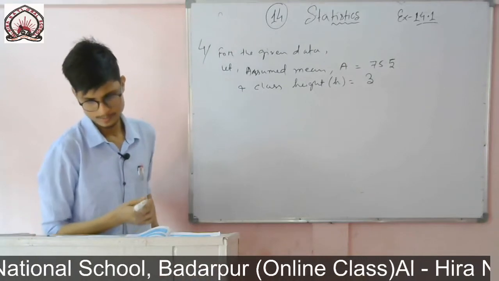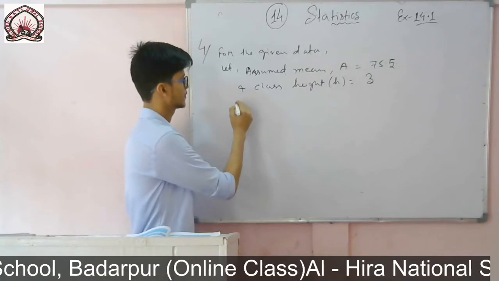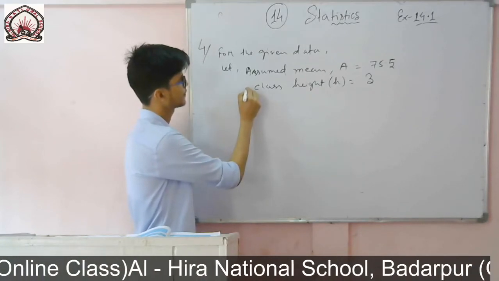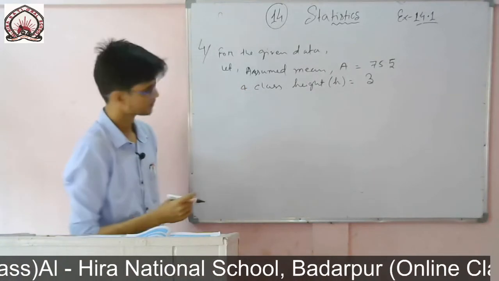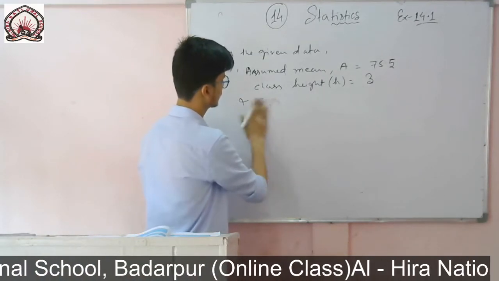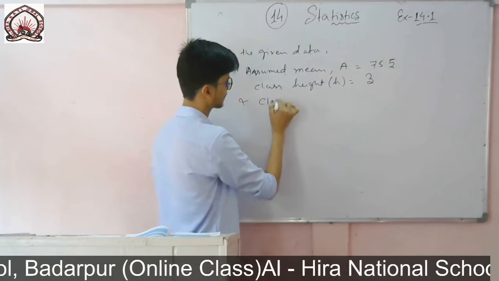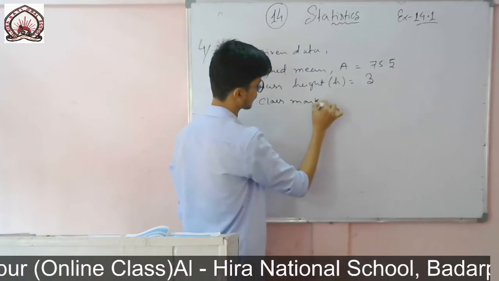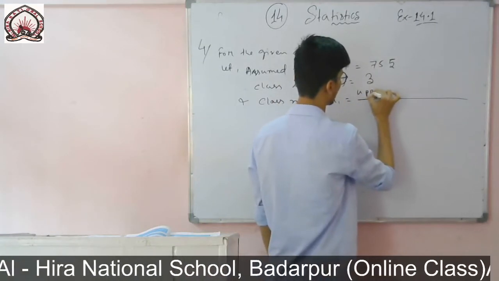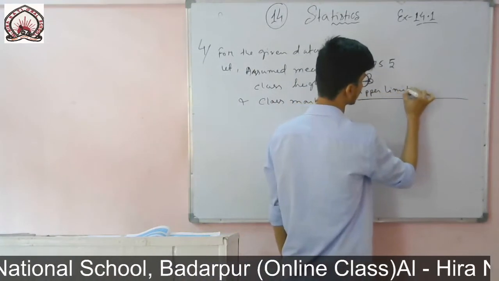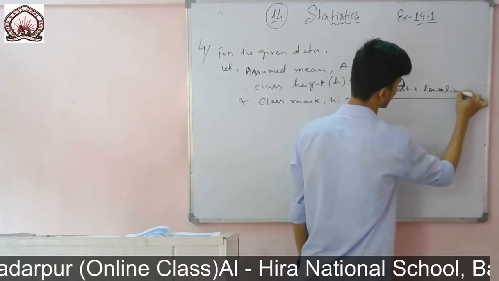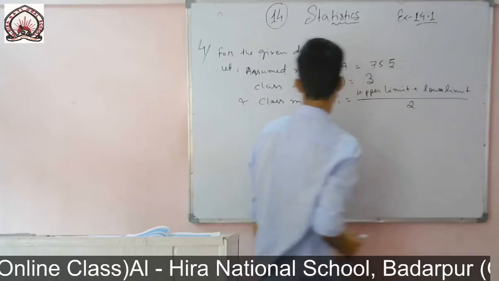And you see I need xi also. Okay, and you write xi, write class mark, xi equal to upper limit plus lower limit divided by 2.